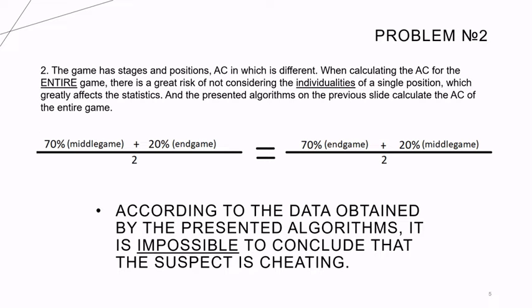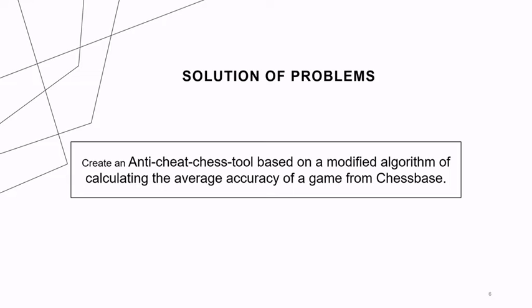Also, the AC with these algorithms is calculated for the entire game, but the AC in different positions at different stages of the game is different. Calculating the AC for the entire game, the individuality of the particular position is lost, and weak and strong sides of a player are blurred. Therefore, I propose a solution to these two problems.